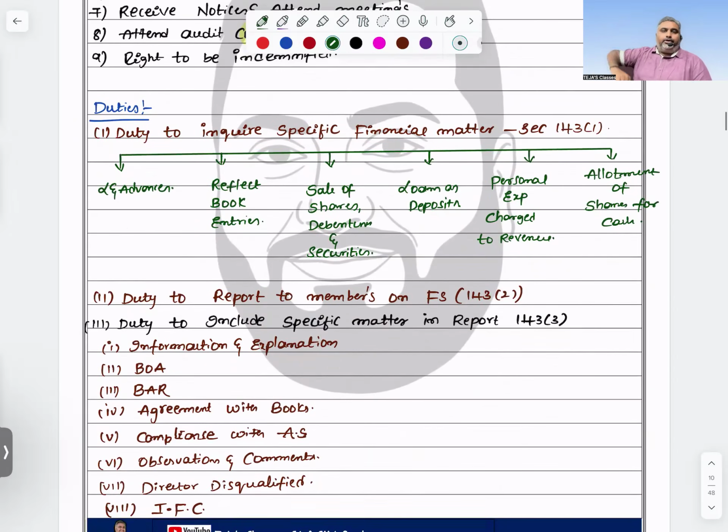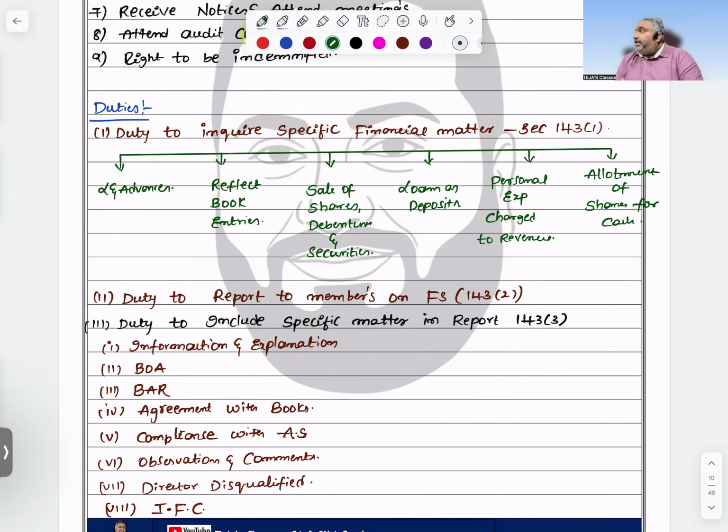Next step, duty to inquiry. Here you have duties. Six matters you are supposed to inquire. What are the six matters? What are the loans and advances the company has? Are they properly disclosed, and everything reflected in the book entries? Yes, sir. Any shares, debentures or securities sold, how much amount should be received? Everything received? Yes, sir. No problem.